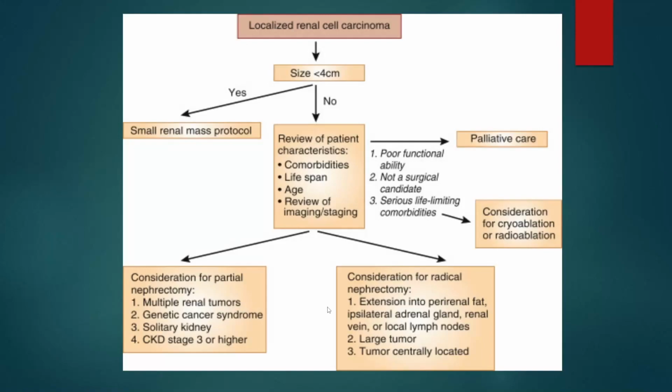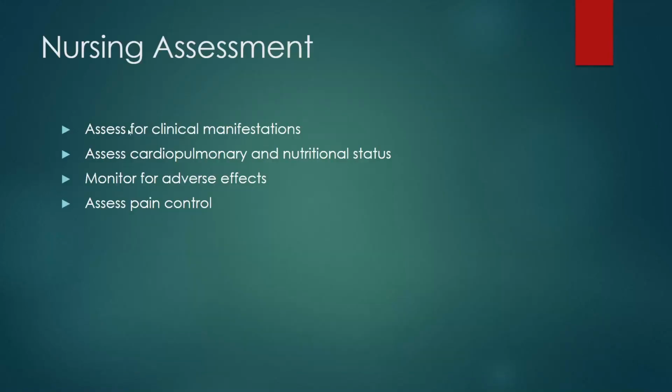But in case of extension into the perirenal fat, ipsilateral adrenal gland, renal vein or local lymph nodes, or large tumors, or if partial nephrectomy can't help, we need to go for radical nephrectomy. First of all, we need to assess the patient for clinical manifestations.